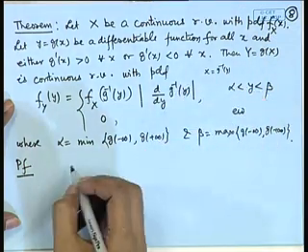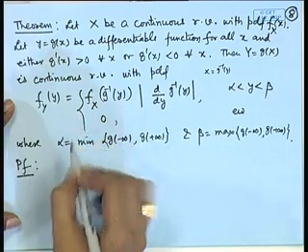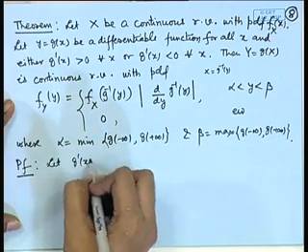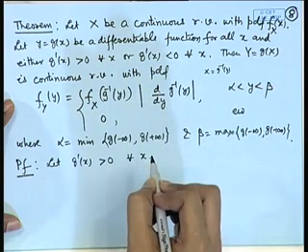So, let us consider the proof of this. Let g'(x) be strictly positive for all x.